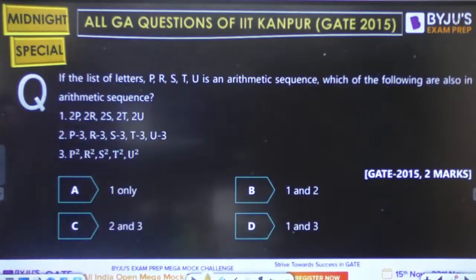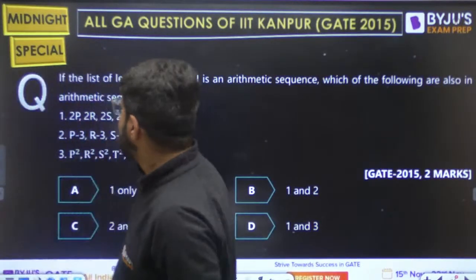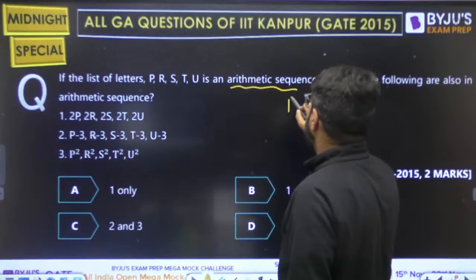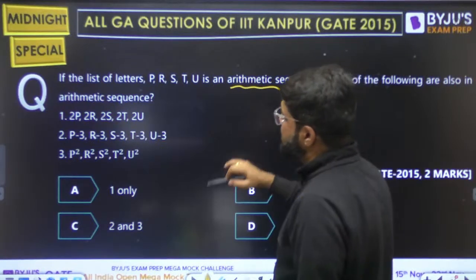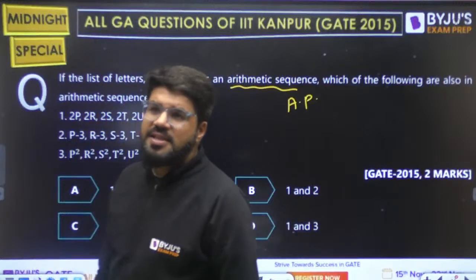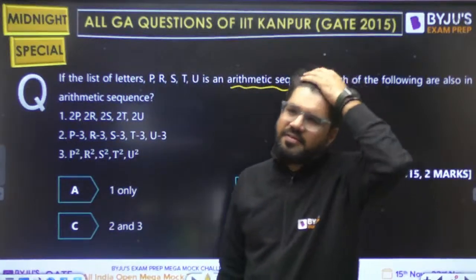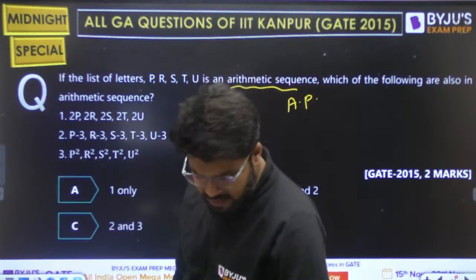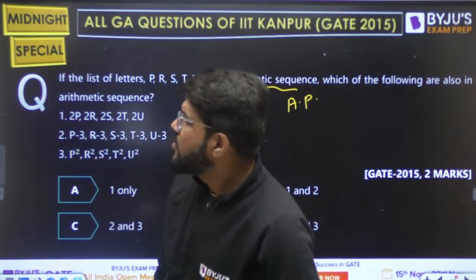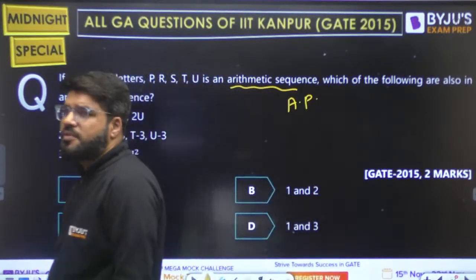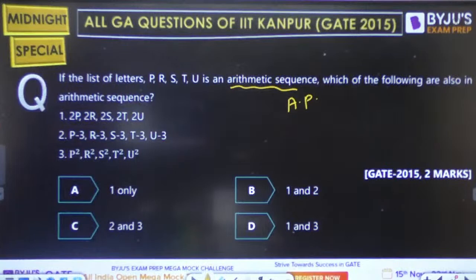Let's move to the next question. If the list of the letters P, R, S, T, U is an arithmetic sequence AP, which of the following is an arithmetic sequence? Now actually if you go and study the progressions, these are the properties. Everything, even reasoning, data interpretation, all general aptitude questions we'll be discussing. Quant, reasoning, spatial aptitude. Spatial aptitude was not there in 2015, but there are some questions related to that.